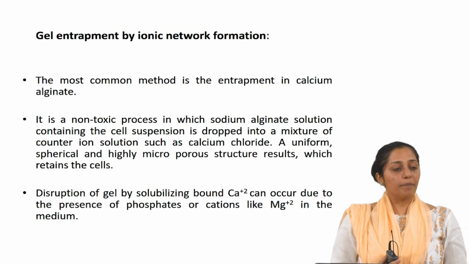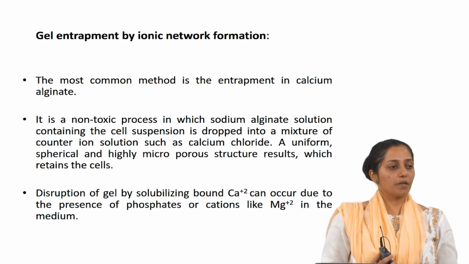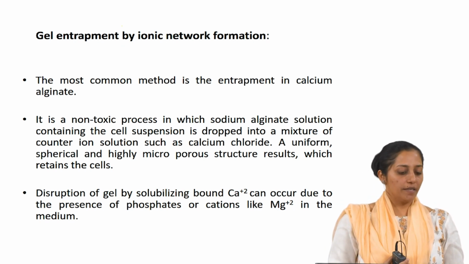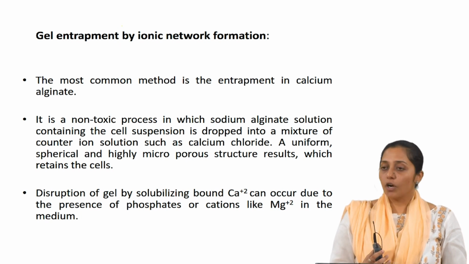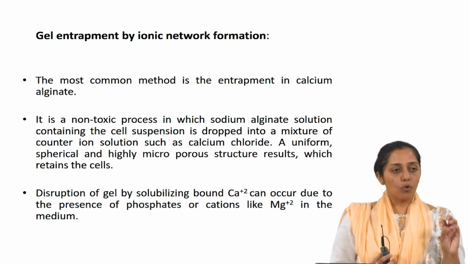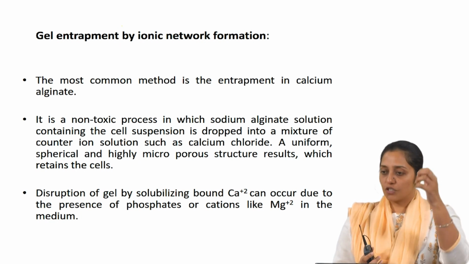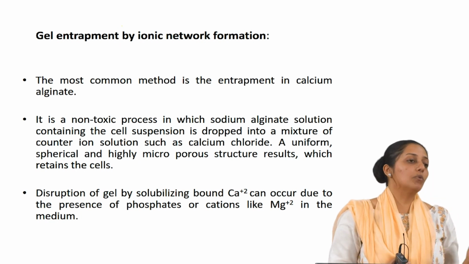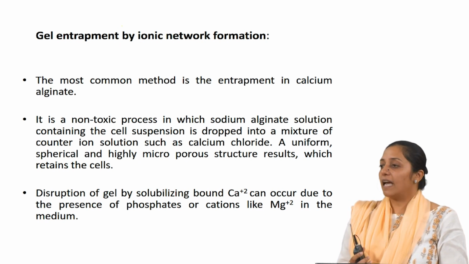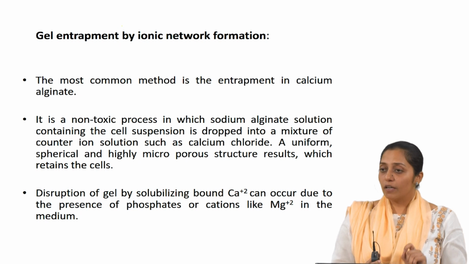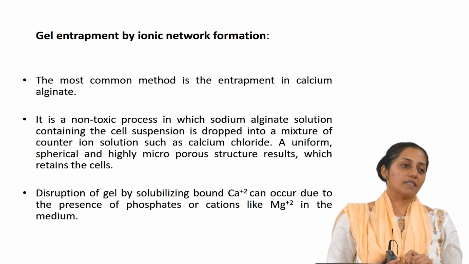Gel entrapment by ionic network formation. The most common method is entrapment in calcium alginate. So, what happens? It is a non-toxic process in which sodium alginate solution containing the cell suspension is dropped in a solution of a counter ion such as calcium chloride. Uniform spherical and highly microporous structures will result.